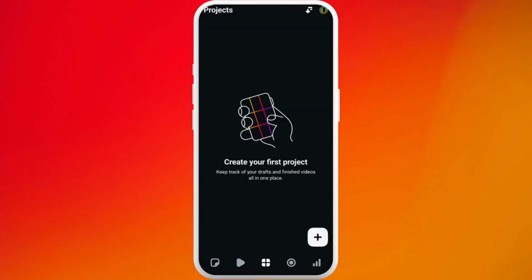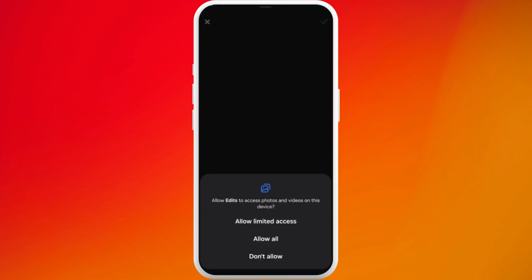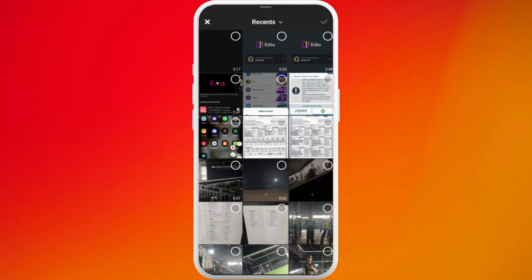After you are in the app, make sure that you are logged in with your account. Now, in order to create a post in Edits and Instagram app, here in this home screen at the bottom right, you can see this plus icon. Tap on it. If you haven't already, grant the permission for all the videos and photos.